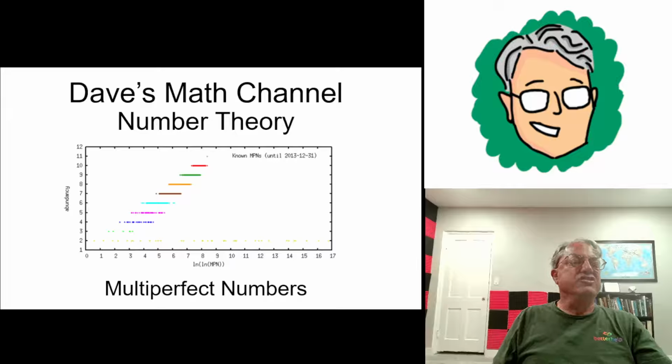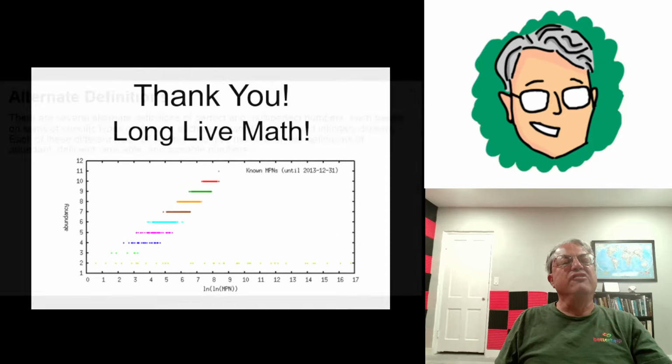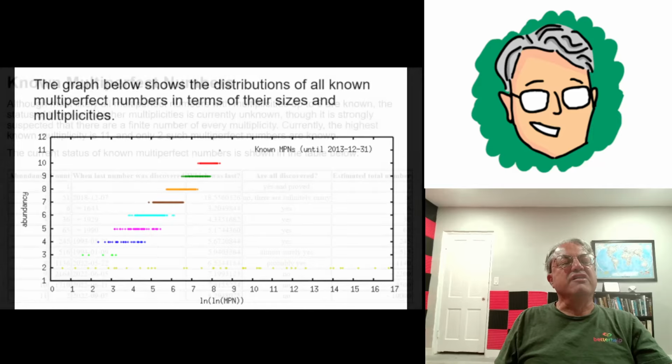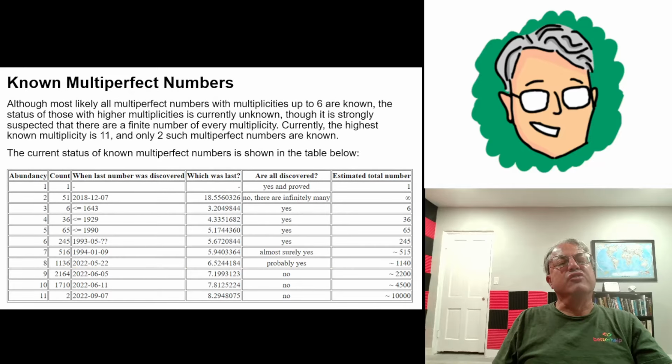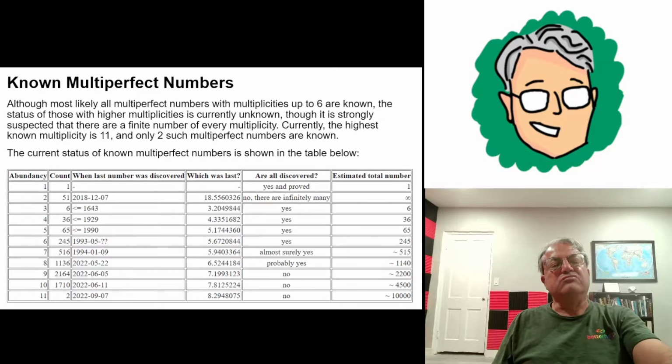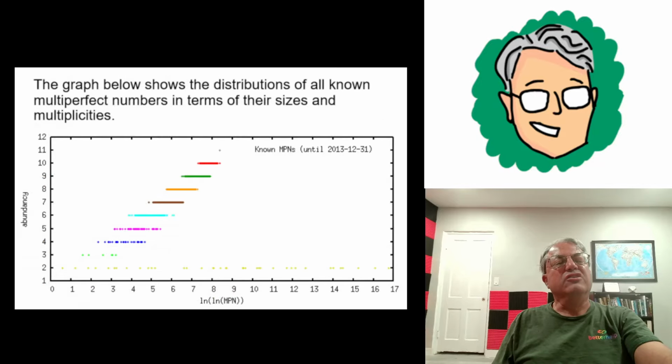Notice that although these numbers with the higher multiplicities are getting bigger, they also seem to be getting rarer, or at least the ones we know are. I mean, like the theoretical bounds, like I showed you earlier. Yeah, these were the theoretical bounds. It's suspected that with these higher multiplicities, there are more and more of them, even though most of them aren't known. So they do get bigger.